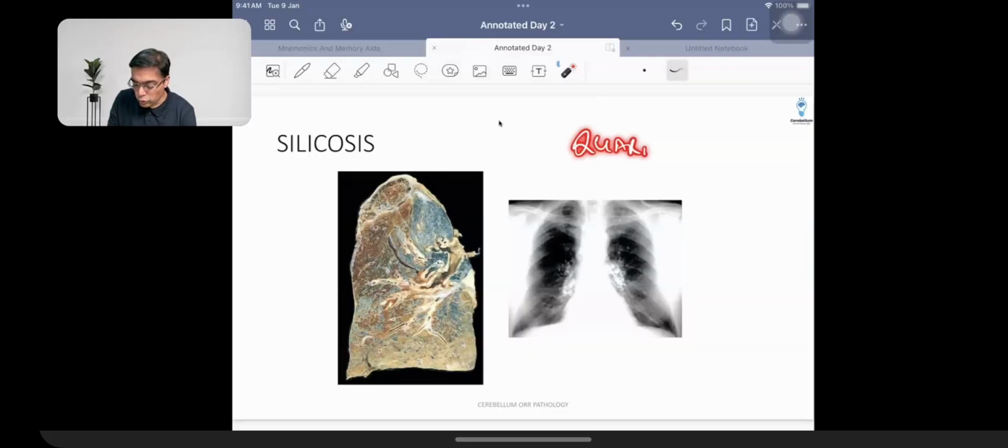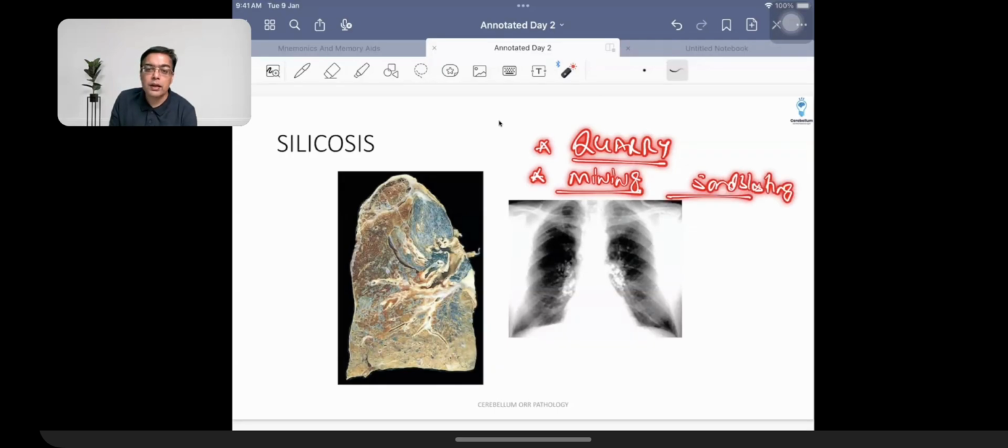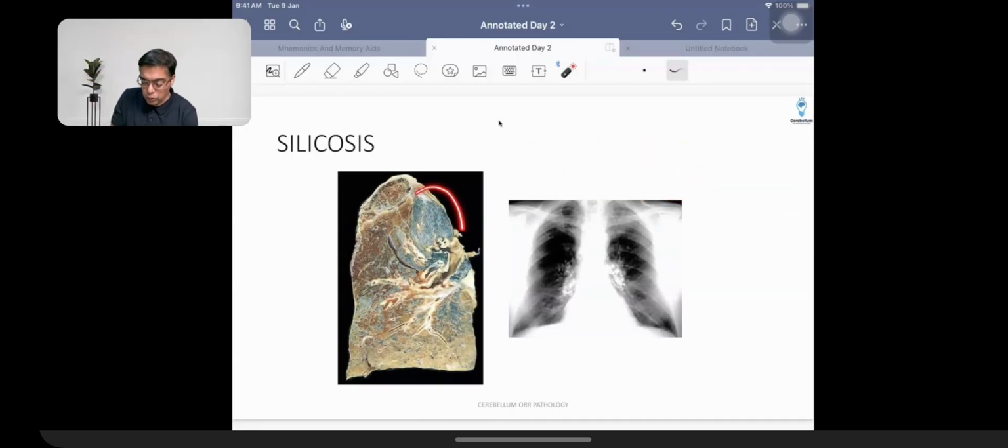Stone quarry means where stone is broken, stone quarry. People who work, let us say, in mining, right? Or the people who work in sand blasting. Sand blasting, so if any glass items are being made, sand blasters are again going to be the people who have silicosis. Silica is a light dust particle, so upper lobe involvement is seen in these patients. Because of upper lobe involvement, there is always a high risk of development of tuberculosis in these patients. That is what is called silicotuberculosis.